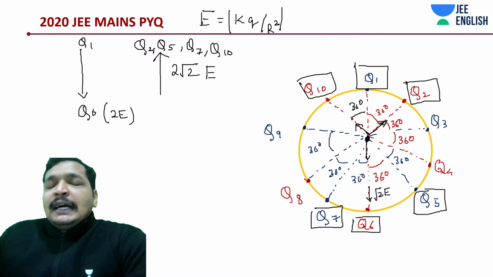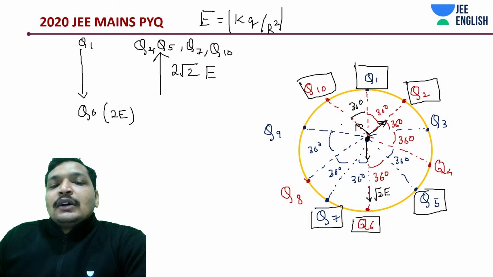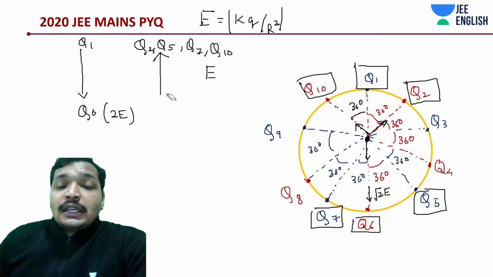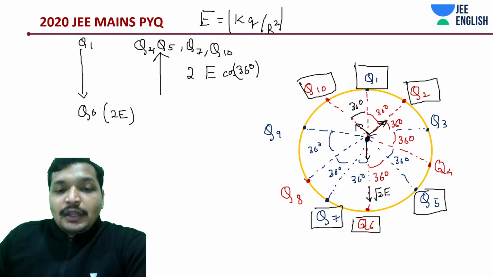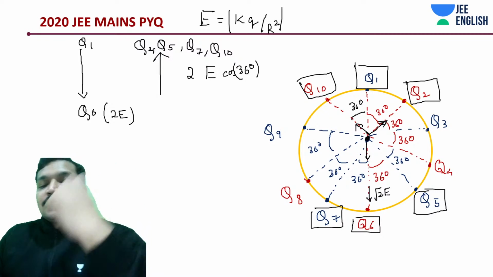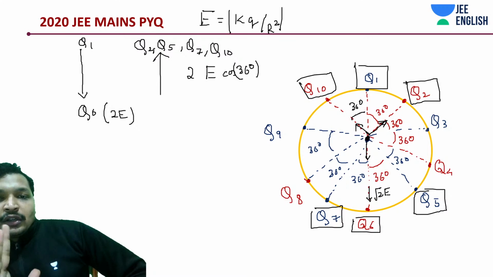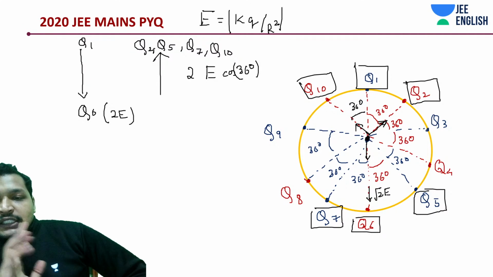And guys, okay, this would not be 2 root 2, my mistake. This cannot be even 2 root 2. Huge mistake. So that would be something like 2E cos 36 degrees in the upward direction. That is fine. Upward direction, 2E cos 36 degrees.